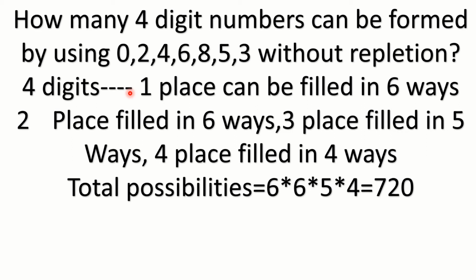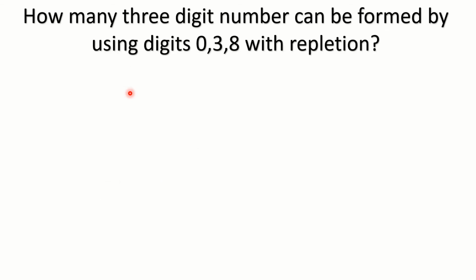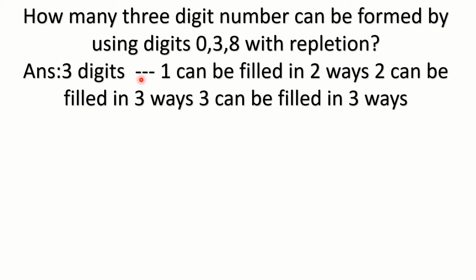I hope you understand this question. We will see another question with repetition. 0, 3, 8 are there. With repetition, how many 3 digit numbers can you form? Suppose 3 places are there. The first place can be filled in 2 ways, because you cannot use the 0 here. If you use the 0, it will be a 2 digit number.